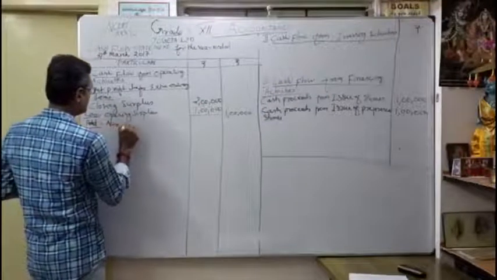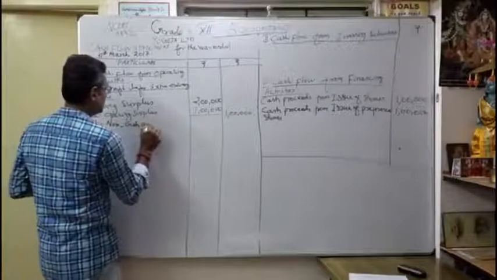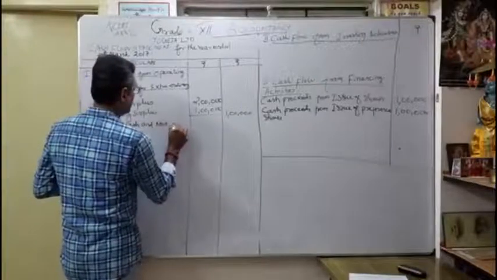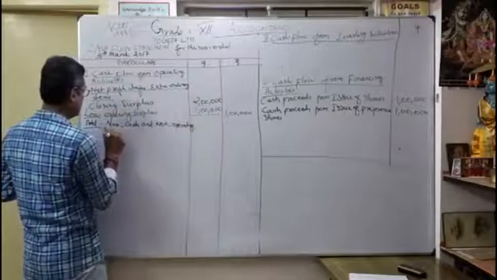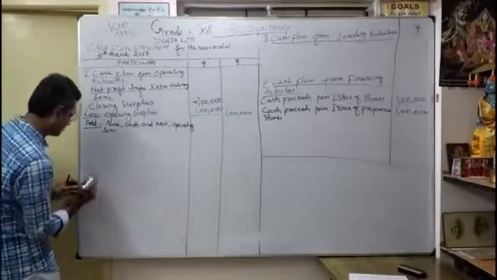Add non-cash and non-operating items. Okay, that's what we're going to add. Then give some space, we're going to discuss accordingly.